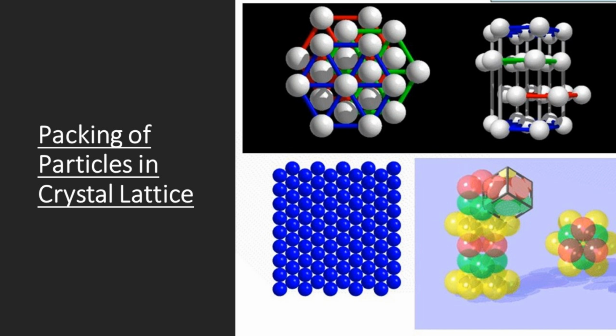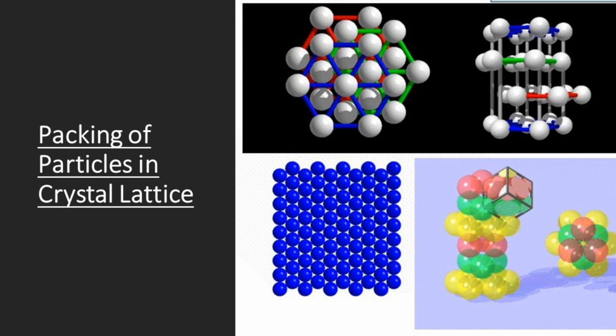In case of packing of particles in a crystal, the individual particles are treated as hard spheres. Here we consider hard spheres are nothing but atoms, ions or molecules.